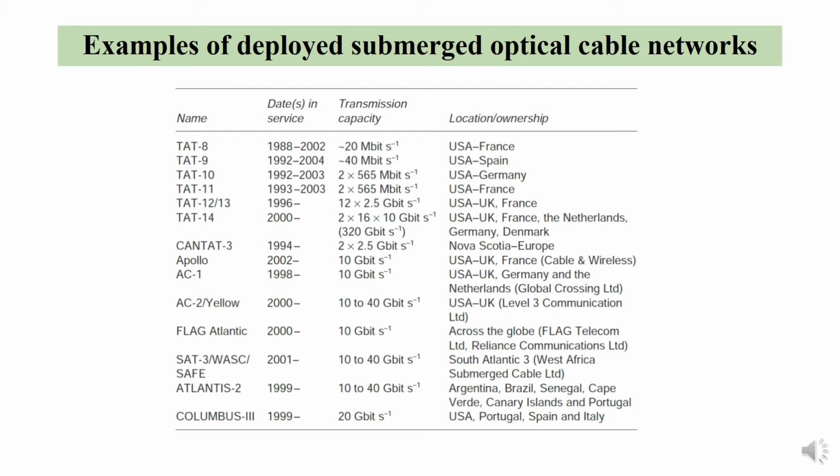These are some examples of deployed submerged optical cable networks. The dates in service run from 1988 to date, and there are many types of submerged optical cable networks like TAT8, TAT9, TAT10, TAT11 and so on, with different transmission capacities, located at different locations.